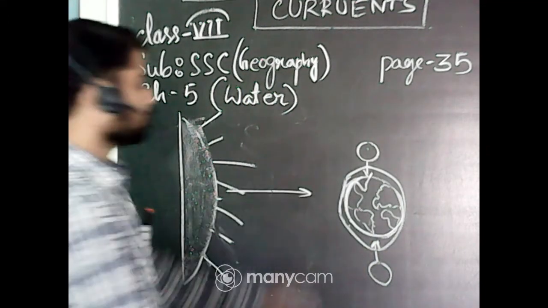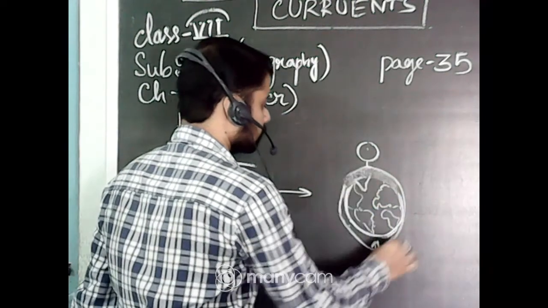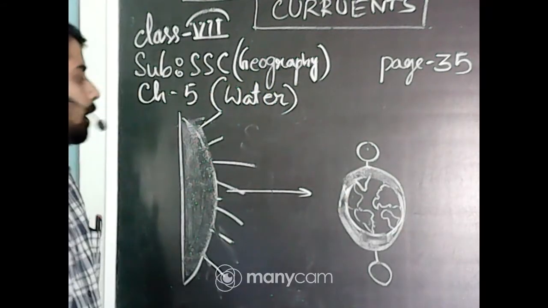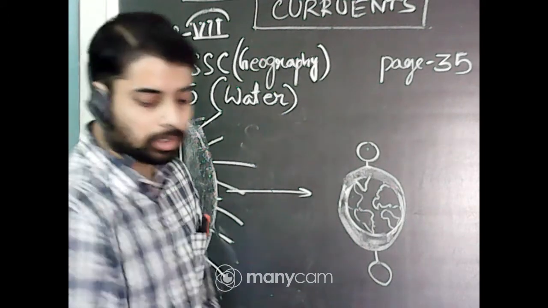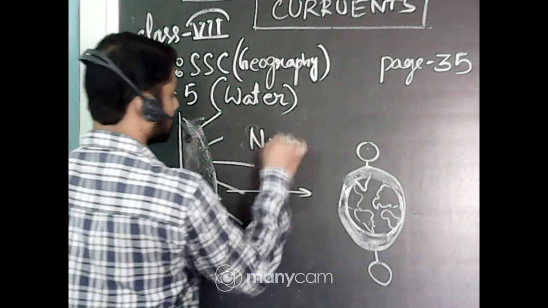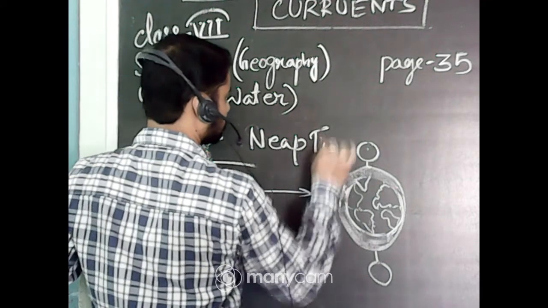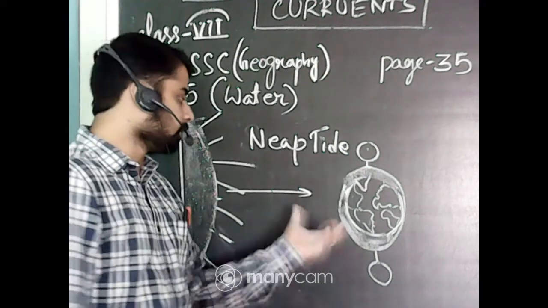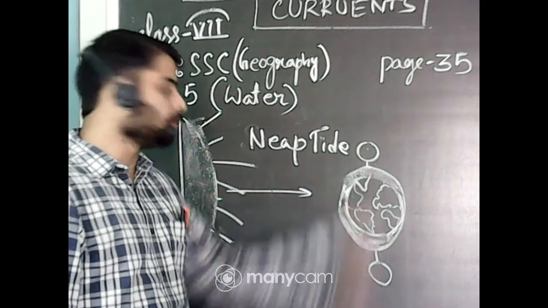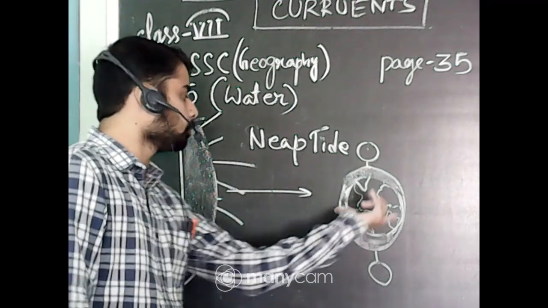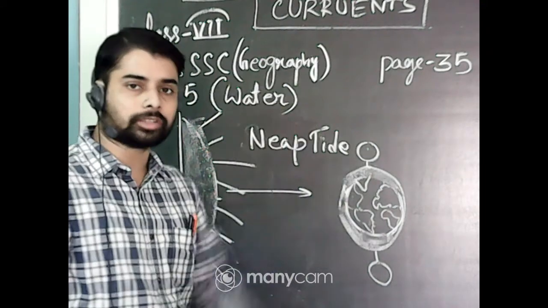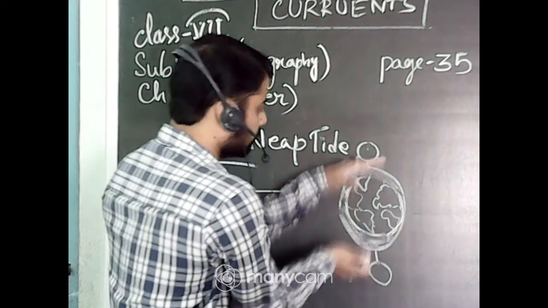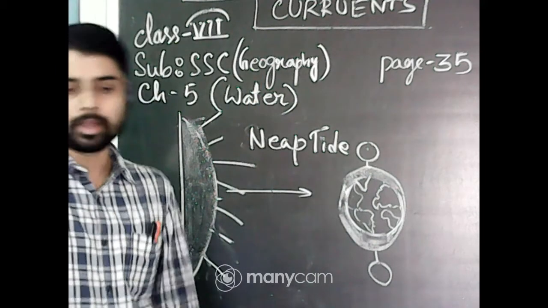So water rose in the opposite portion of the earth, and this position is called neap tide. Okay, and in the neap tide position, these two positions are in high tide and these two positions are in low tide. But in the spring tide situation, these two positions are in high tide, these two positions in low tide. Okay, understood, students?